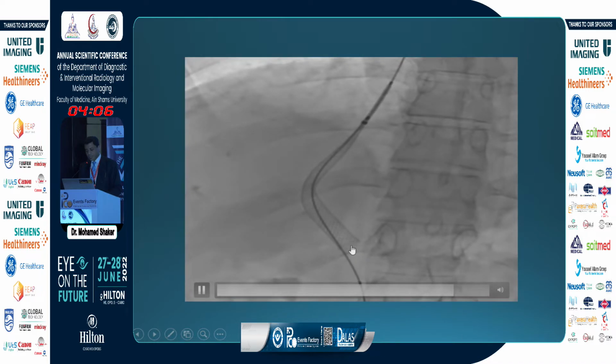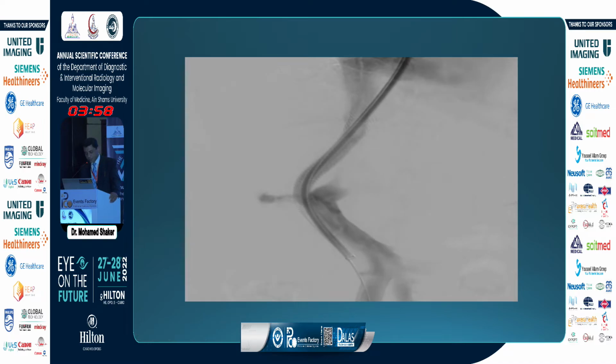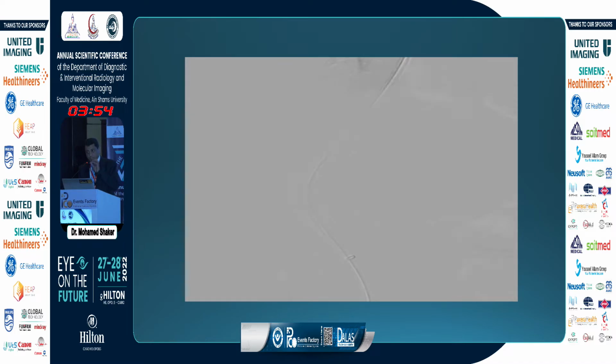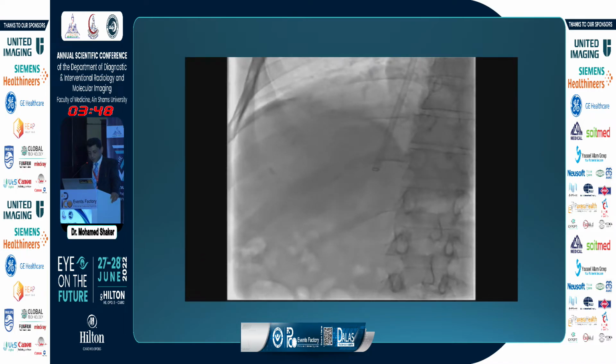And then we deploy the stent as in the classic technique from below upwards. And then we dilate the stent with the 10 millimeter balloon and do the final portography. And don't forget to embolize your track to decrease the incidence of bleeding after puncturing the liver parenchyma.